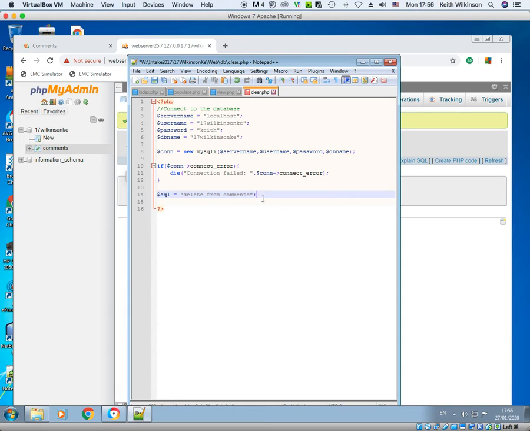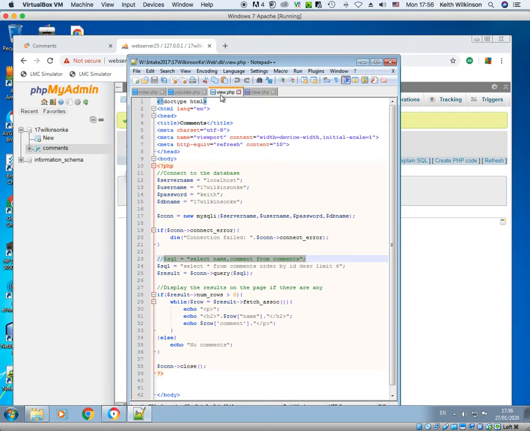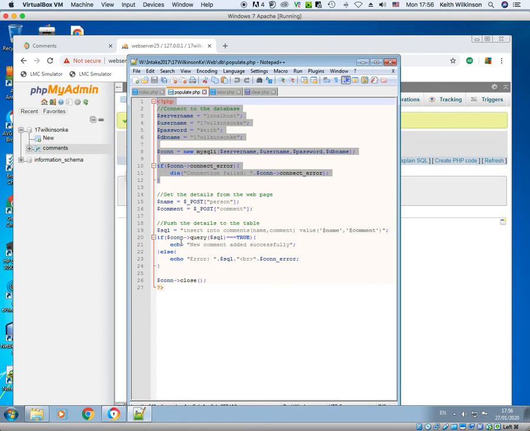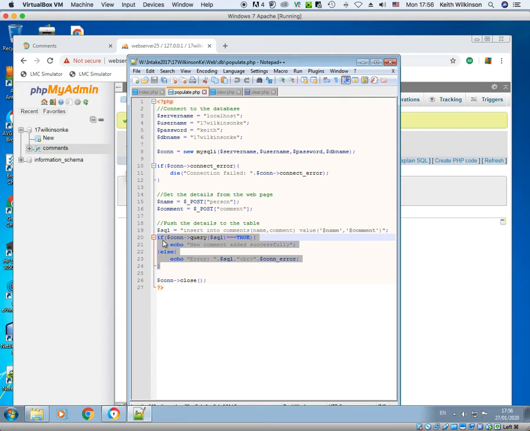Now I need to do a little bit of checking. Has it worked? Has it not worked? And if it has worked, report something on the screen. So I'm going to go again, and probably the populate one will be better. Yeah, I'm going to pinch these 3 lines here from if query, because I need this one, the top line, and then I'm going to change these messages a bit later.